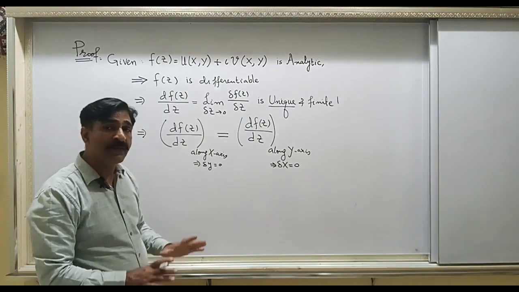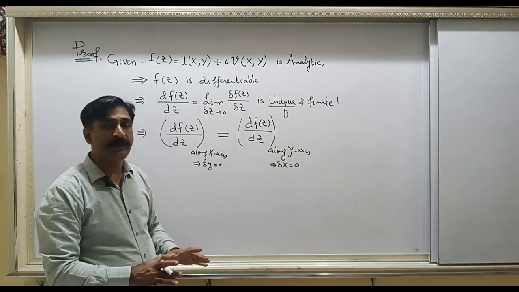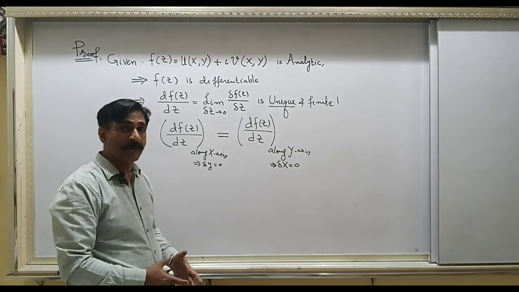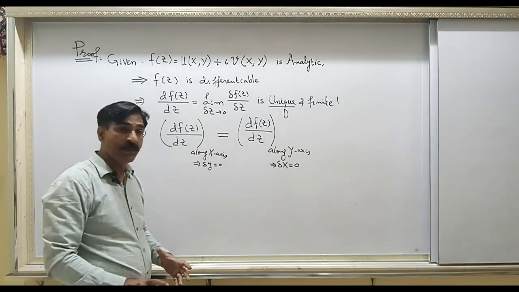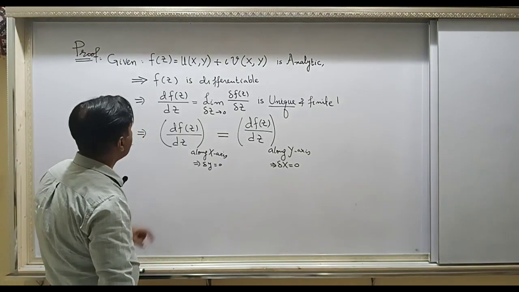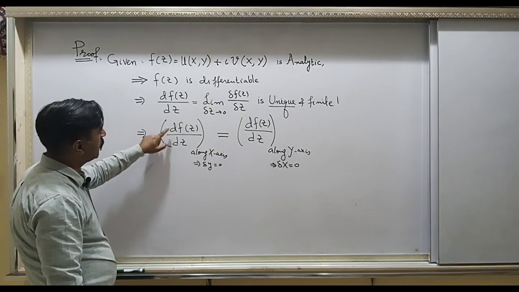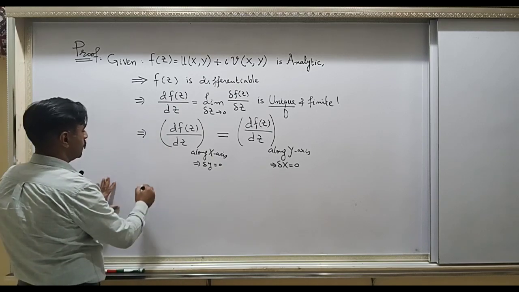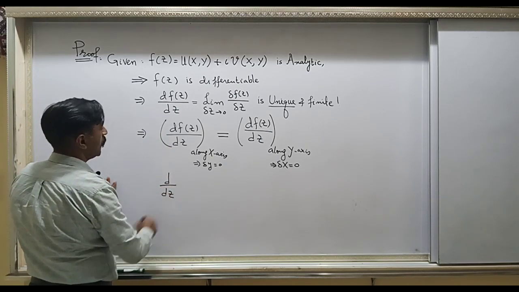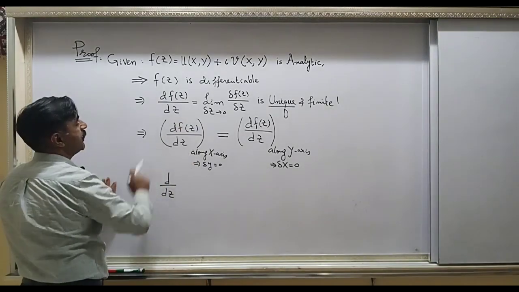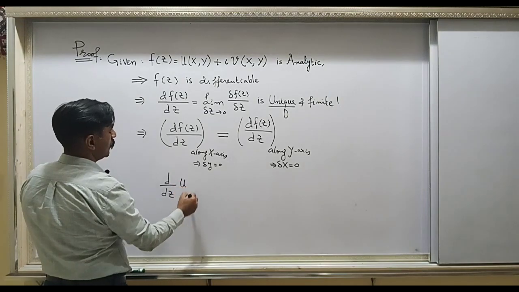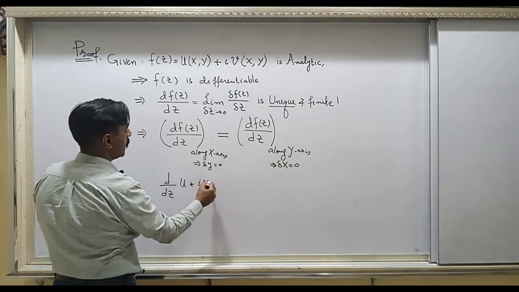This is a very unique way of deriving the Cauchy-Riemann conditions. This is not usually done in the books, so be careful and learn very carefully. Let's evaluate this derivative: d by dz of f(z), and f(z) is u plus i v.